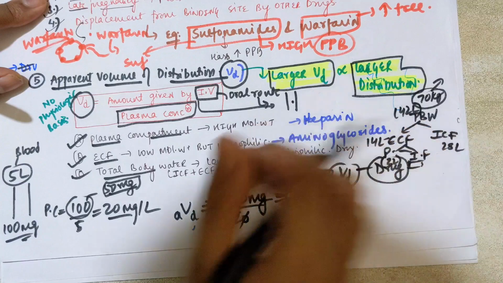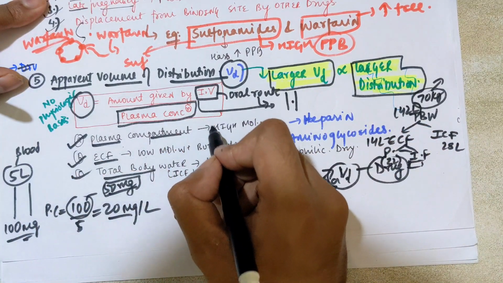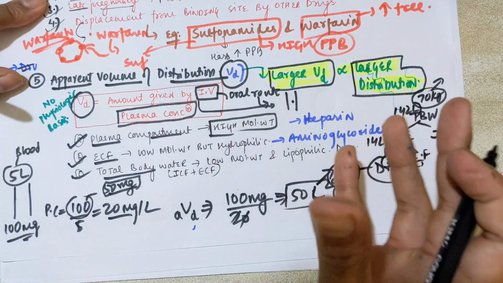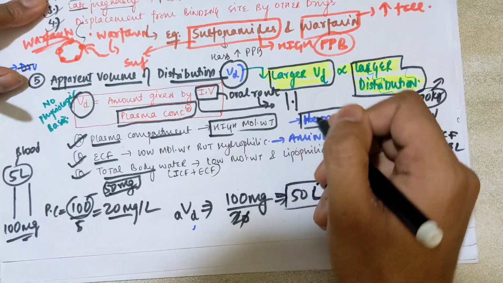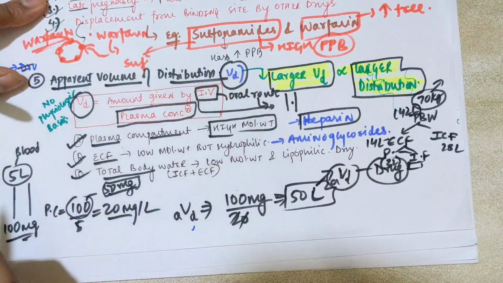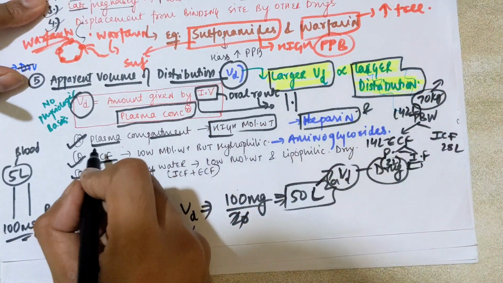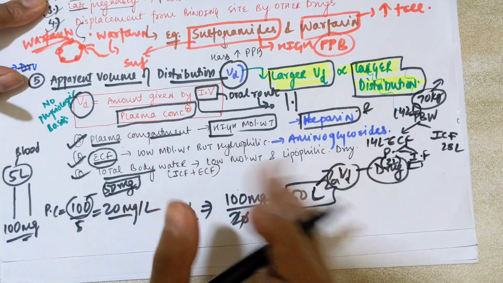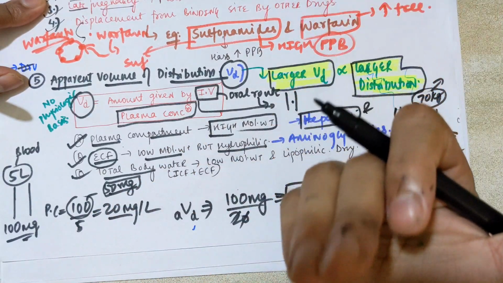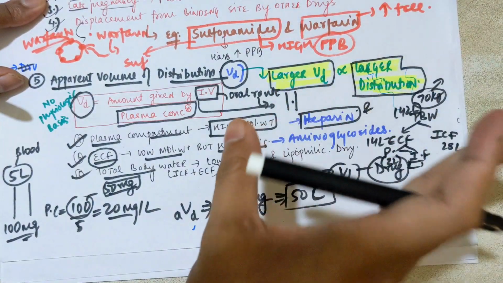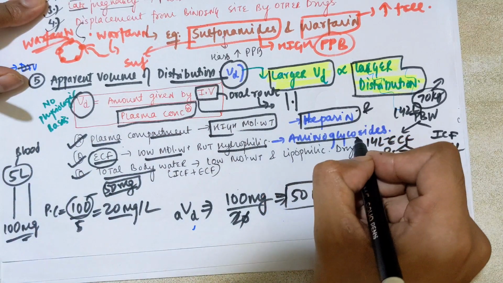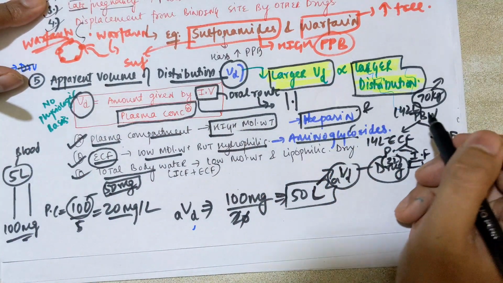The meaning is that if the drug is in the plasma compartment, it has a high molecular weight. Heparin, for example, has high plasma protein binding, so it will stay more in the plasma compartment, and warfarin also. If the drug stays in the ECF, it has a low molecular weight but is hydrophilic, because it can't cross the intracellular membrane due to lipid insolubility. The drug is water soluble, not lipid soluble, like the aminoglycosides, in which we have streptomycin, gentamicin antibiotics.